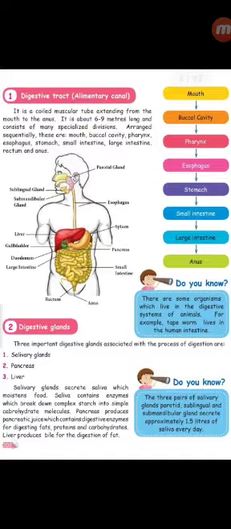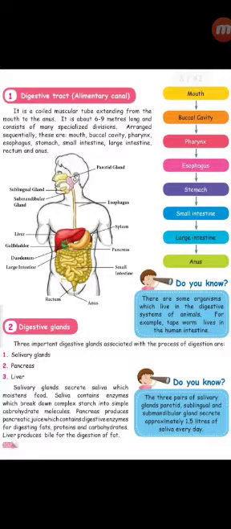Yes, what is the function of the salivary glands? It secretes saliva. Saliva means எச்சில், we say, right? So who helps to secrete it? The salivary glands. It contains enzymes. What is the help of these enzymes? It will break down the complex starch. When we chew well, the starch is converted into simple carbohydrate molecules.